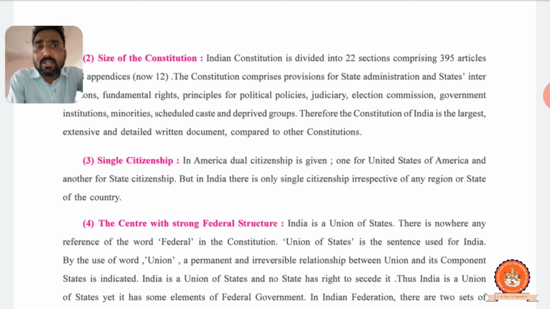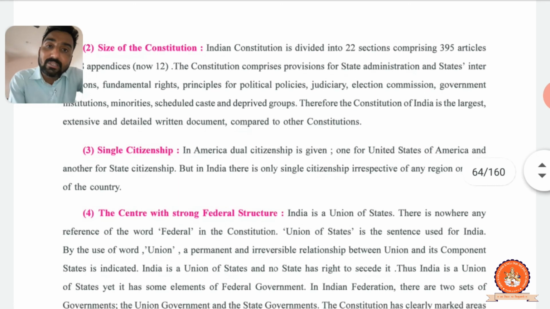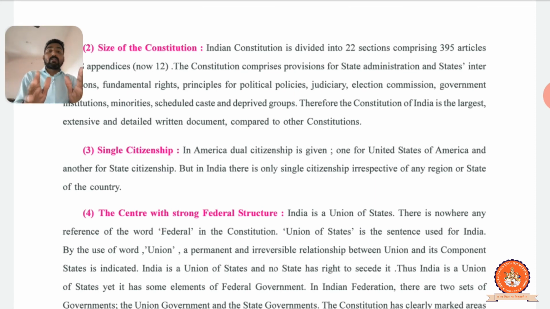Scheduled castes, scheduled and deprived groups like Adijati groups, who have no basic facilities like food, shelter, education, medicines, they are not available. For this kind of scheduled caste and deprived groups, what we do for them is already available in our constitution. Therefore, they already comprise everything about our country. They did proper homework and then wrote our constitution. It's a very extraordinary thing.